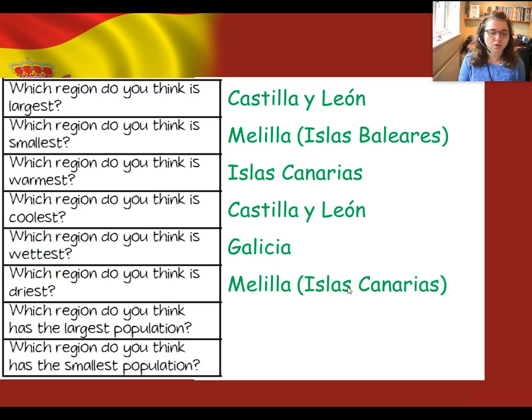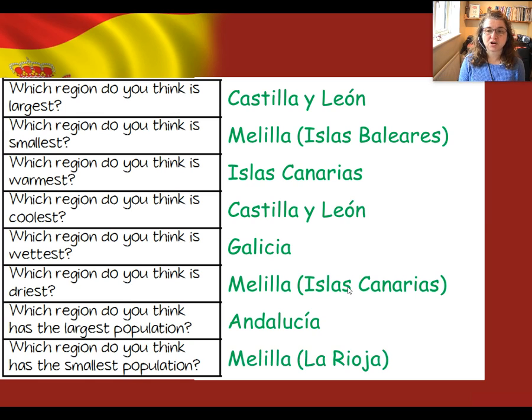And finally, the population. So, which region do you think has the largest population? The largest population is Andalusia. So, it is a big region, but also when people move from other countries to go to live in Spain, they do tend to live in the south in Andalusia. And which region has the smallest population? La Rioja is a very small autonomous community. And of course, you could have included Melilla as well.